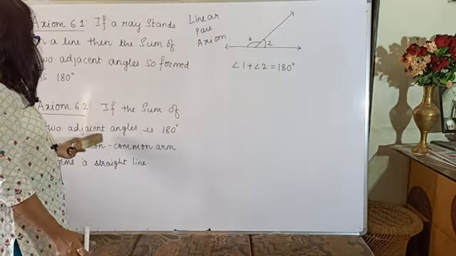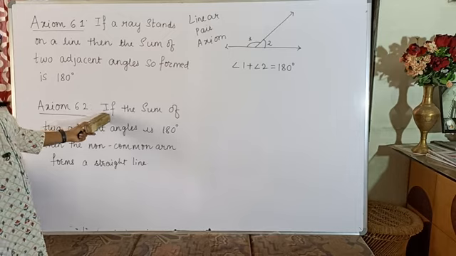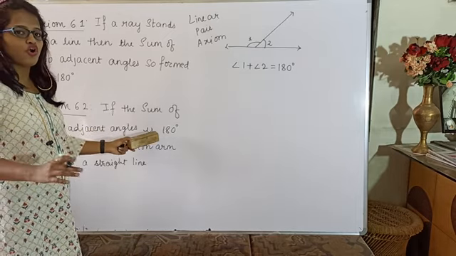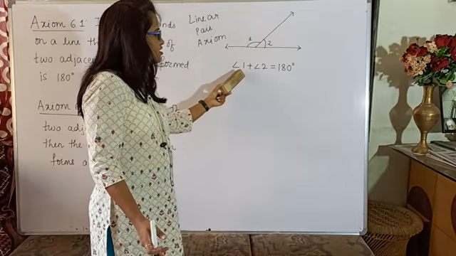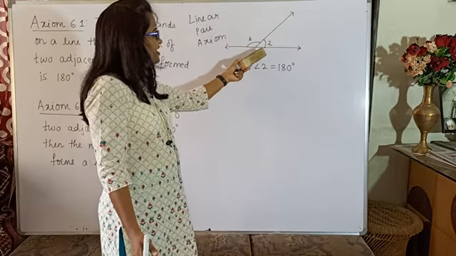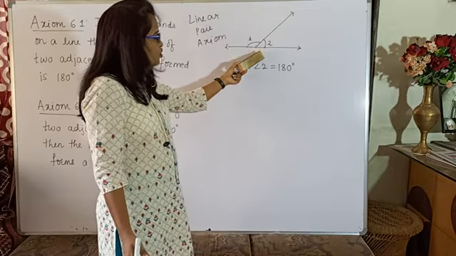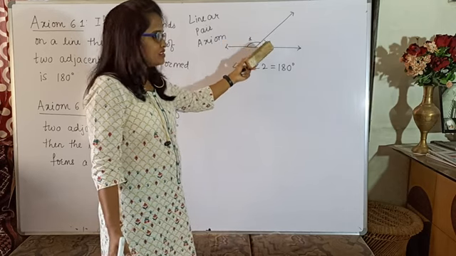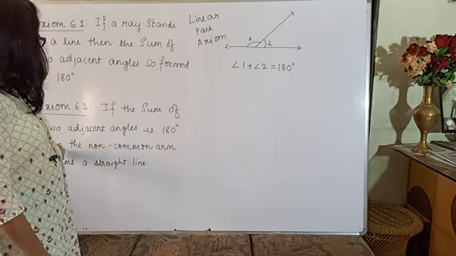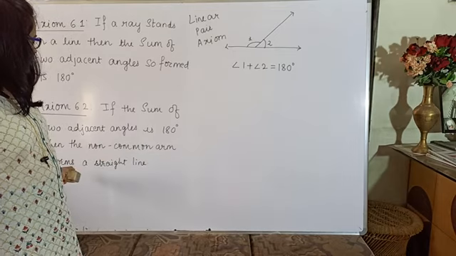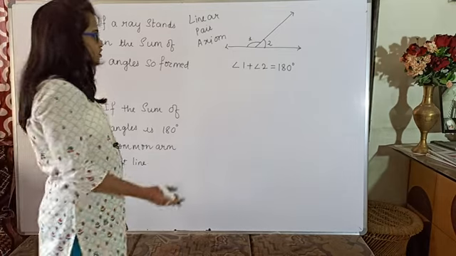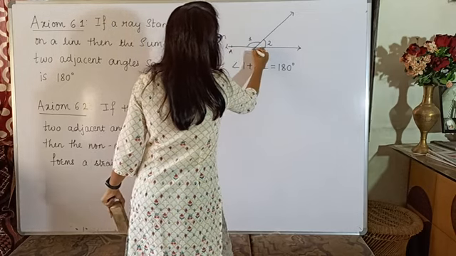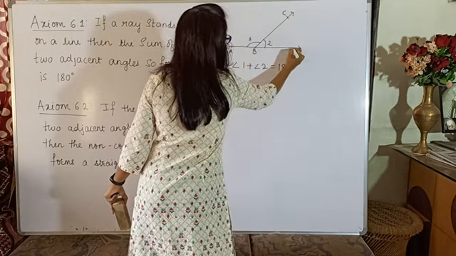Now let us look at its converse. The converse says if the sum of two adjacent angles is 180, it means they are already saying that the sum is 180, so we can refer to the same figure. Then the non-common arms form a straight line. Which are the non-common arms? Suppose I name these two angles ABC and CBD.